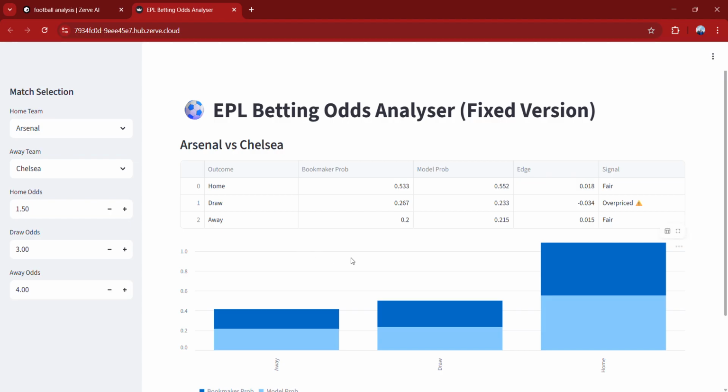So now you can see that the model outputs probabilities, and based on these probabilities it flags each of these odds as fair, overpriced, or value bet. But for now, none of these odds are flagged as value bets because they are actually okay. But based on the probabilities from the model, each of these odds are flagged as either value bet, overpriced, or fair enough. Right?